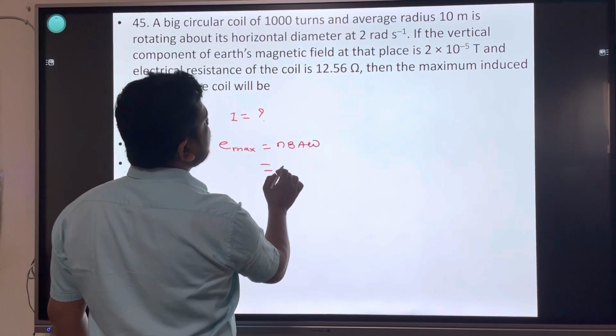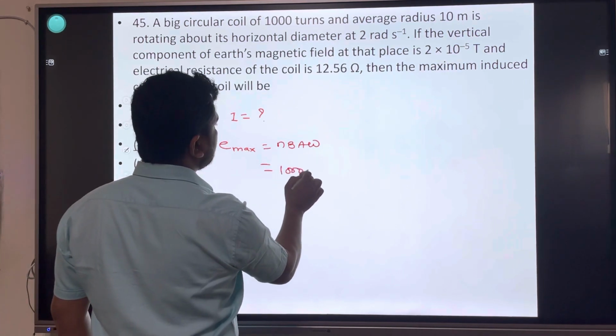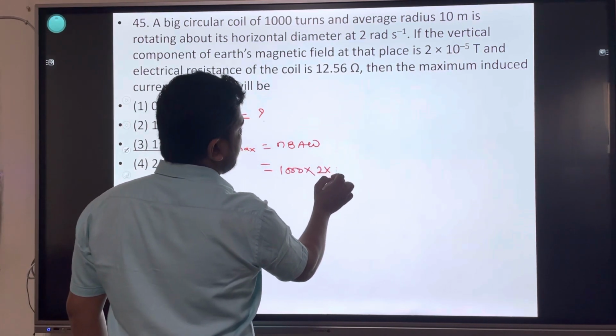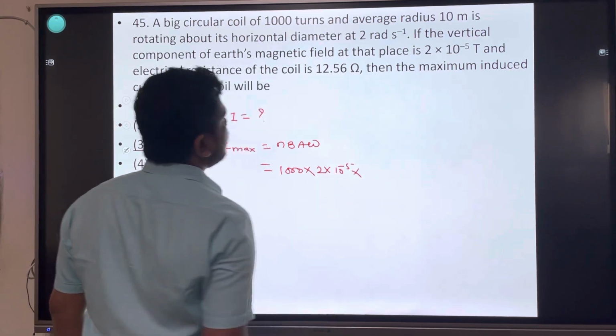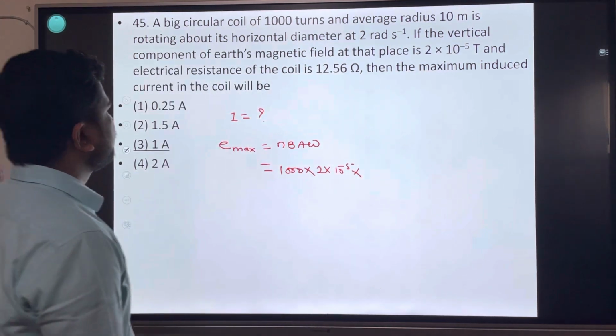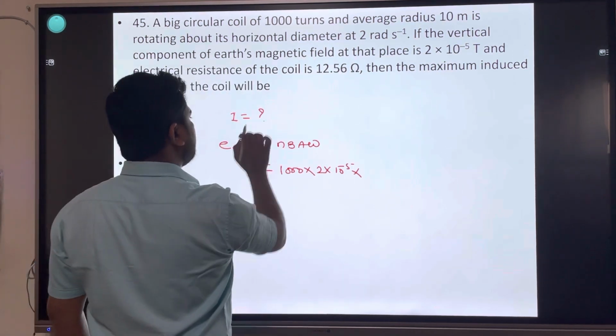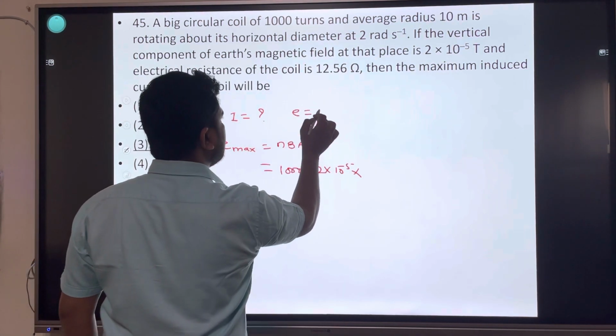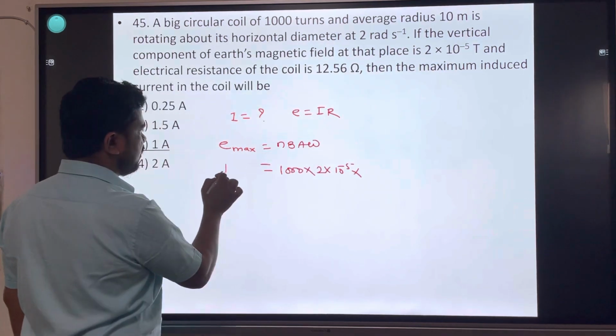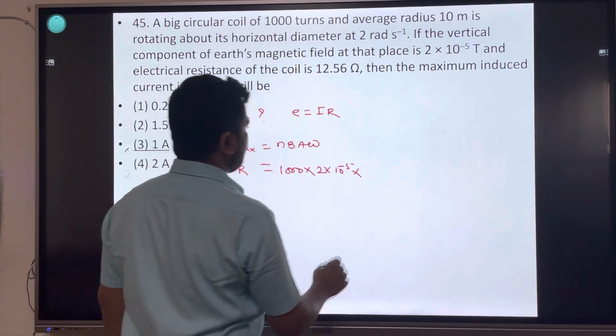Number of turns 1000. Magnetic field 2 into 10 raised to minus 5. Area of the coil. Emax, E equal to I into R, current into resistance.